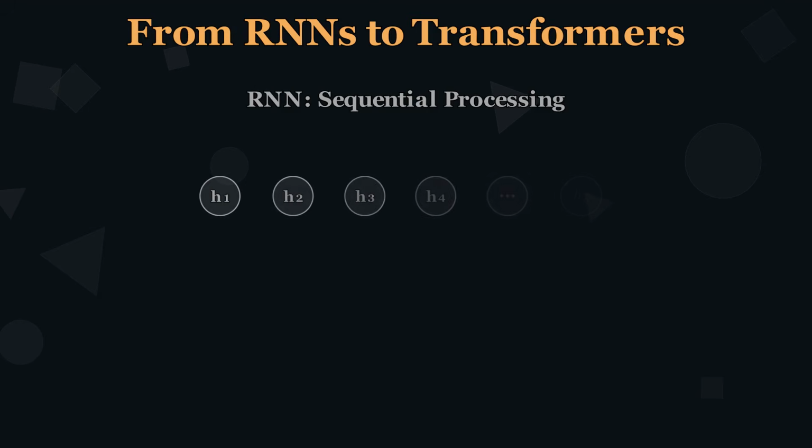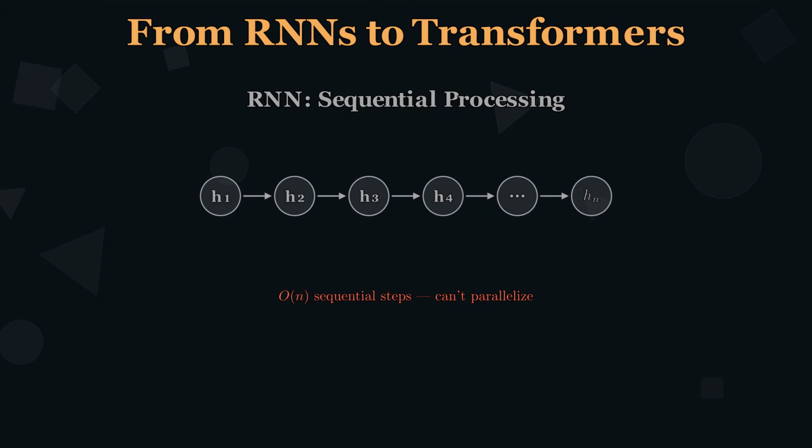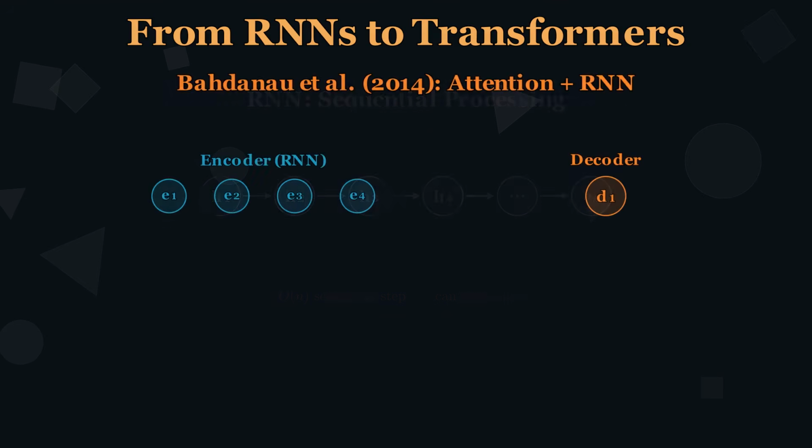Before 2017, sequence models were sequential. RNNs processed one token at a time. Hidden state h_t depends on h_{t-1}. You can't parallelize this, and information fades over long distances. Bahdanau and colleagues in 2014 introduced attention alongside RNNs. The decoder could attend to all encoder states, eliminating the fixed vector bottleneck.